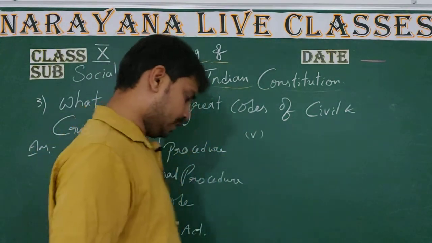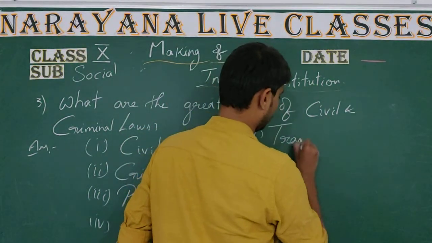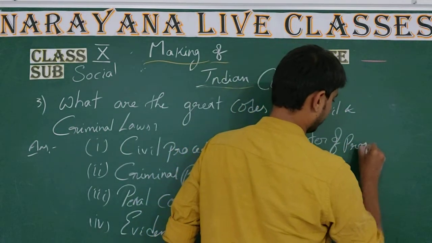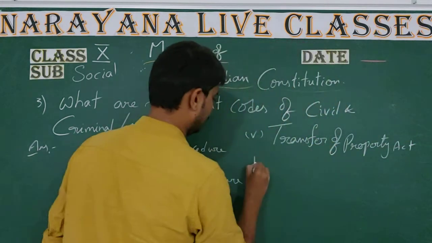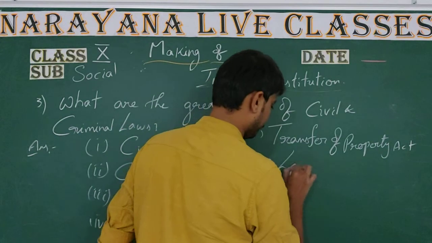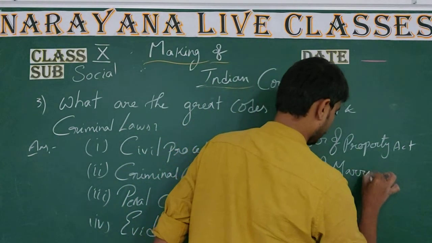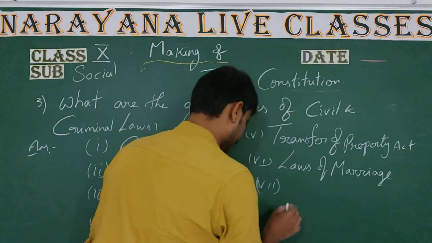Coming to the fifth one, the Transfer of Property Act. Coming to the sixth one, the laws of marriage. And coming to the seventh one, divorce and inheritance.